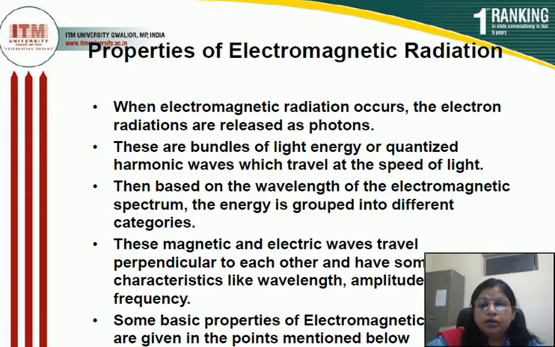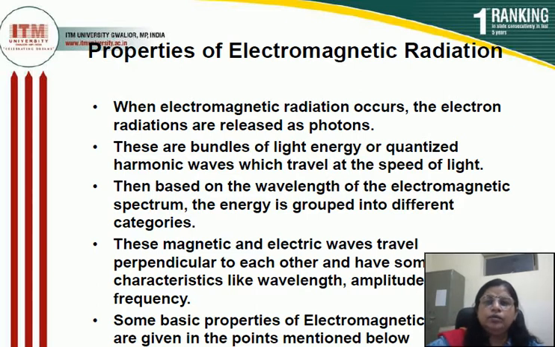According to the third property, electromagnetic radiations are prepared from two waves, magnetic waves as well as electric waves, and both waves, electric and magnetic, travel perpendicular to each other. These waves have some characteristic properties like wavelength, amplitude, frequency, etc. Some basic properties of electromagnetic radiations are wavelength, wave number, amplitude, frequency, period, etc.